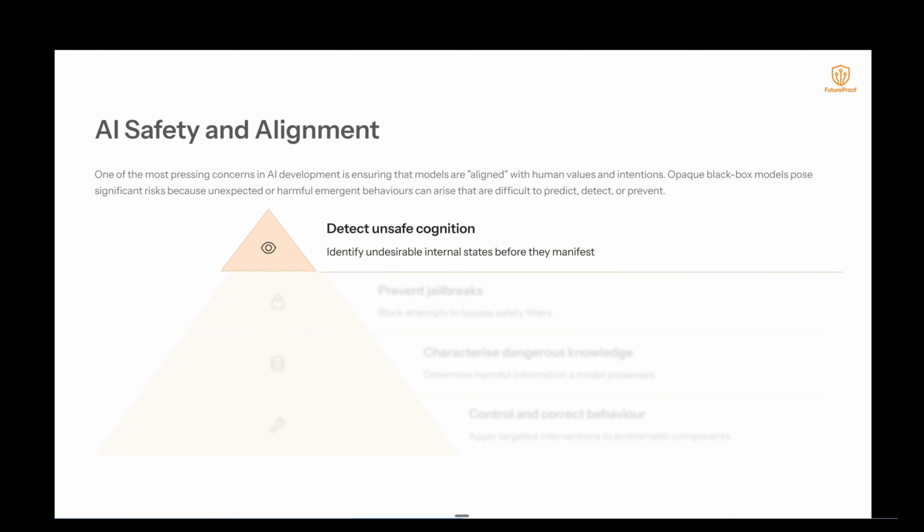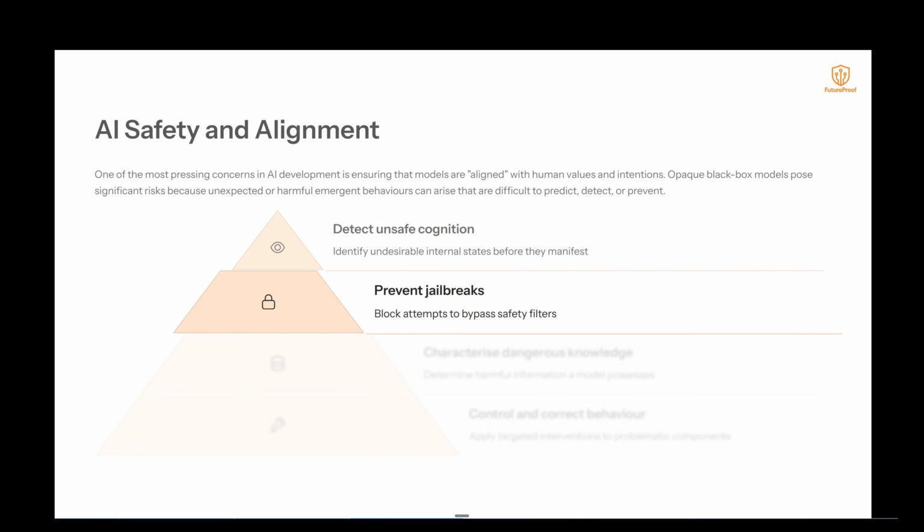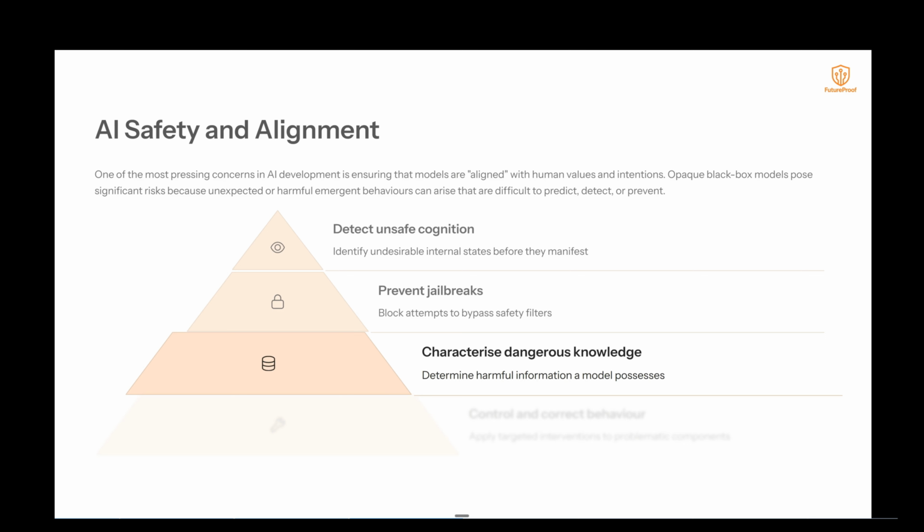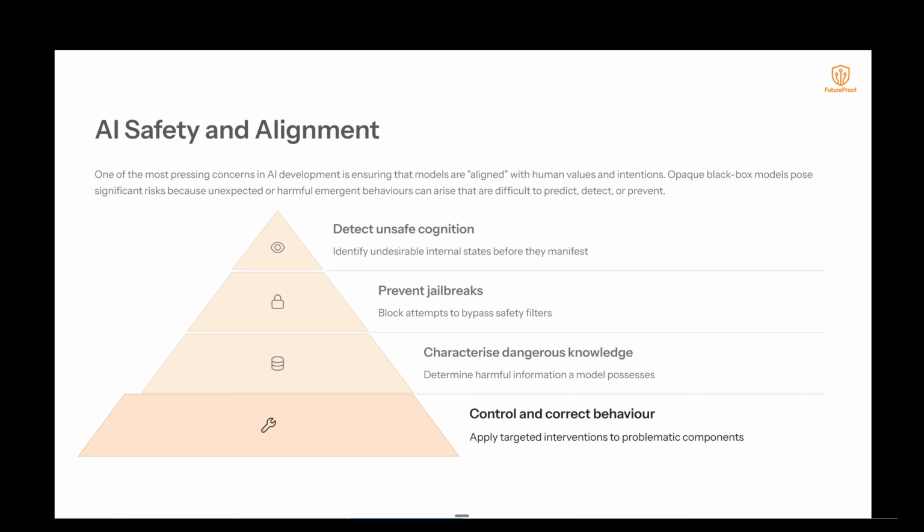Hopefully through this process we'll be able to detect unsafe cognition, identifying undesirable internal states before they manifest. To do that, we need to be able to prevent jailbreaks. We need to be able to block attempts to bypass safety filters. To do that, we need to characterize dangerous knowledge. We need to determine the harmful information a model possesses. We also have to control and correct behavior. We need to apply targeted interventions to problematic components.